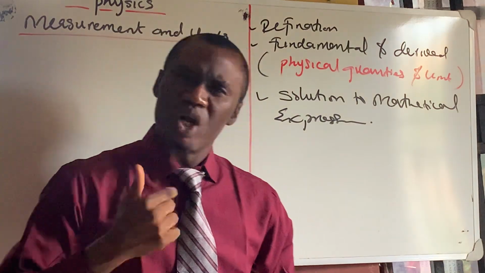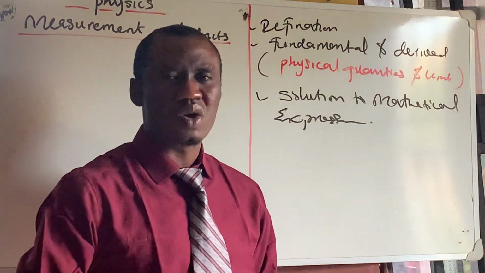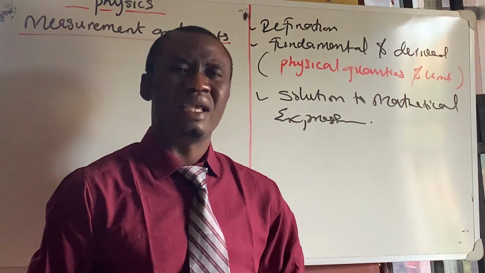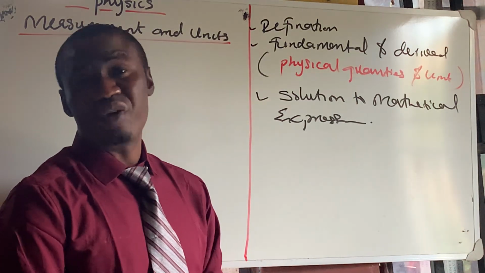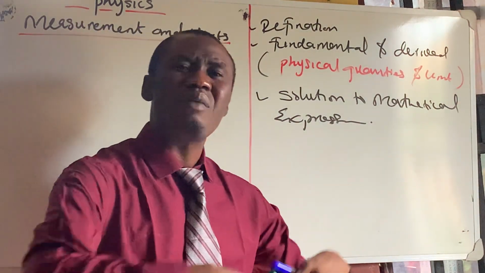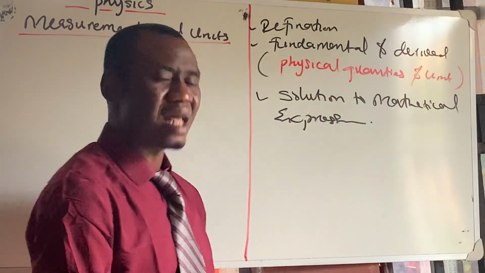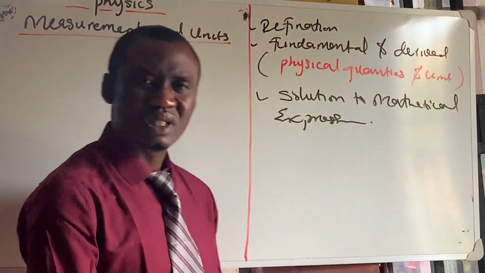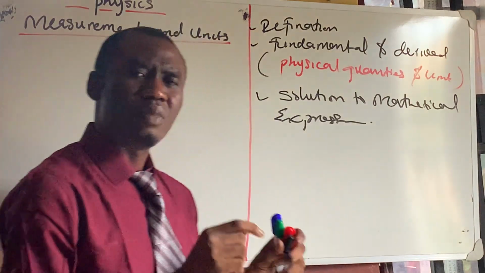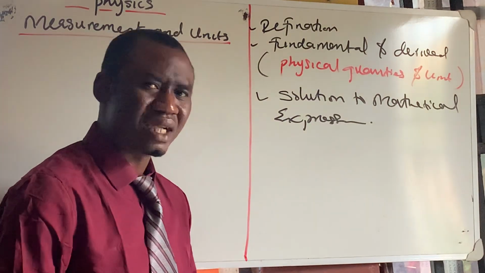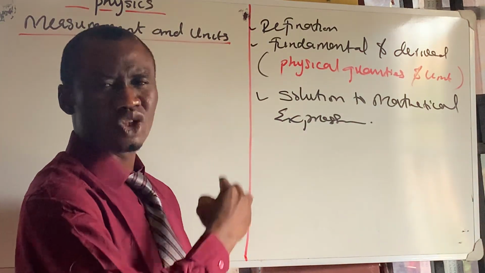I want you to be confident in yourself. When they say physics is difficult, because this is a year one course of physics, this is the first thing you need to learn about physics. Why do you need to learn measurement and units before you begin to study every other aspect of physics? There are other branches of physics, but the branch we're dealing with today is classical mechanics. We have geophysics, we have nuclear physics, and then optic physics and the rest. But what we are dealing with today is classical mechanics. And one of the introductory topics of classical mechanics is measurement and units.